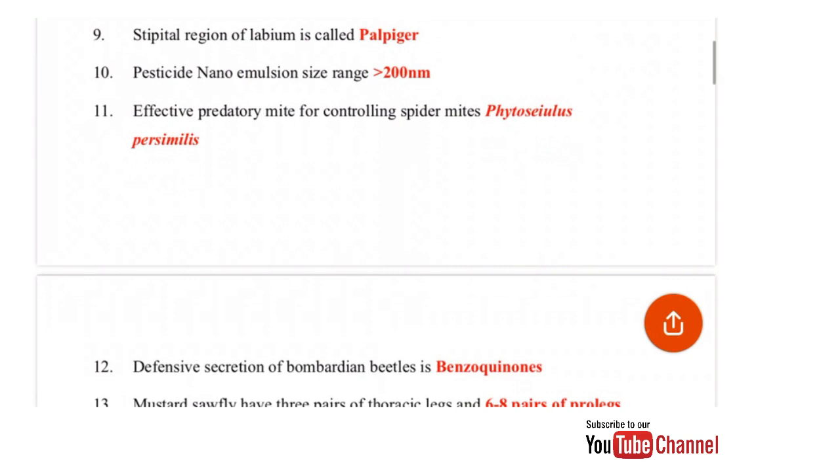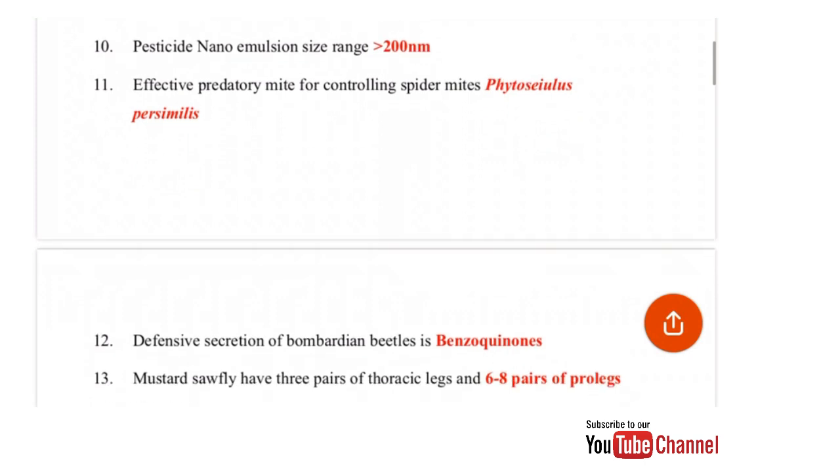Defensive secretion of bombardier beetles is benzoquinone. Mustard sawfly has 3 pairs of thoracic legs and how many pairs of prolegs? They have 6 to 8 pairs of prolegs.